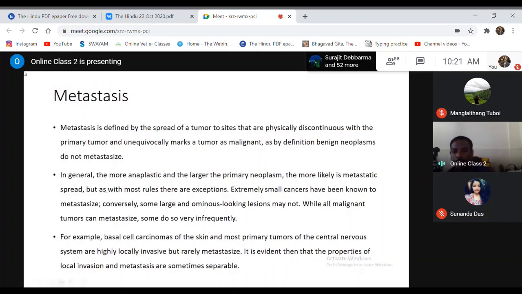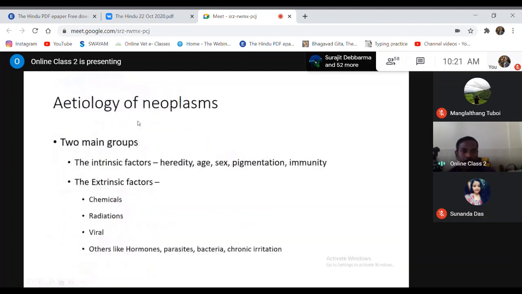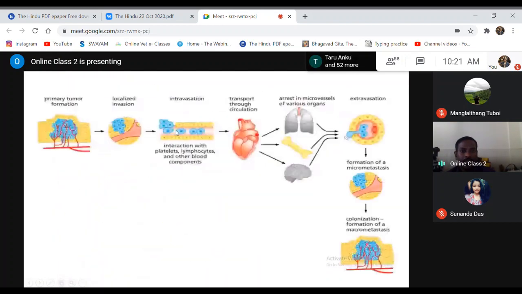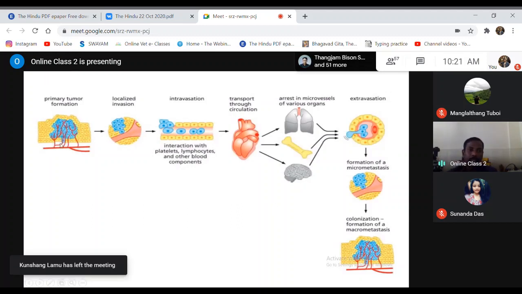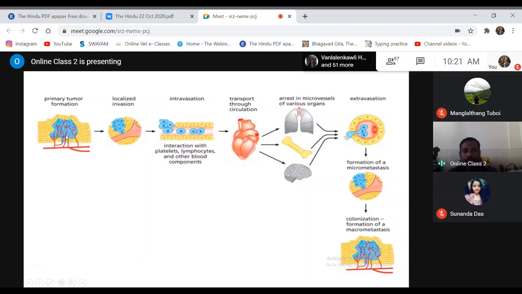Say this part is a liver, a tumor in the liver. From the liver, the tumor cells are moving into the circulation. They not only go through circulation, they can go through various routes that we will be discussing subsequently.